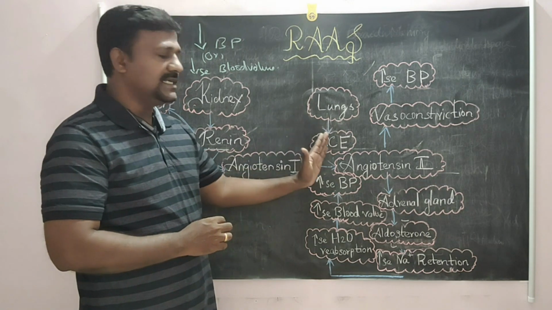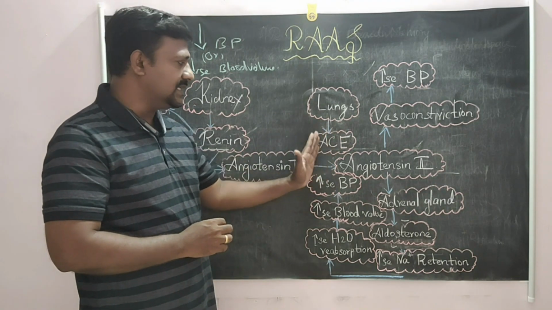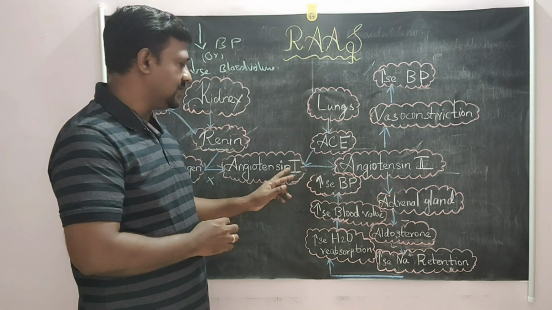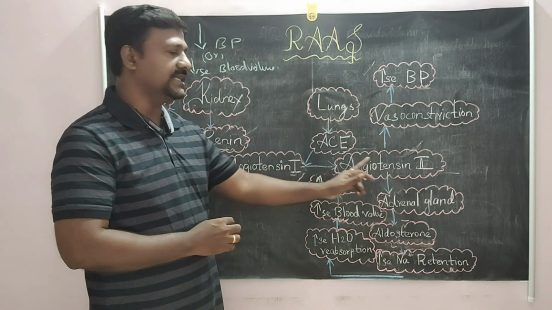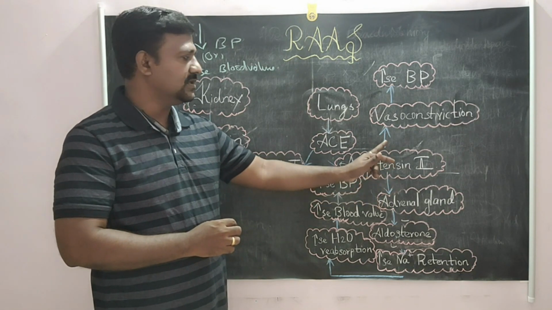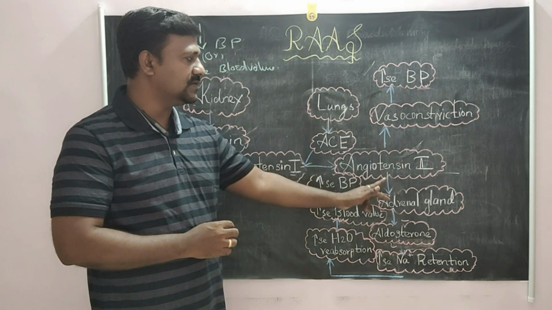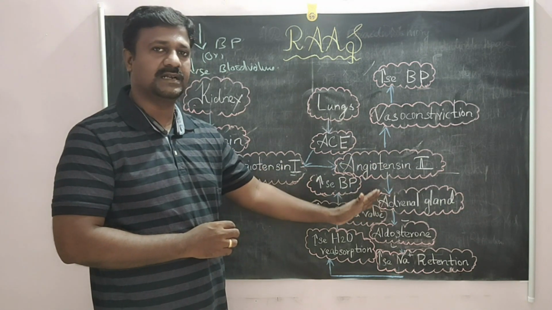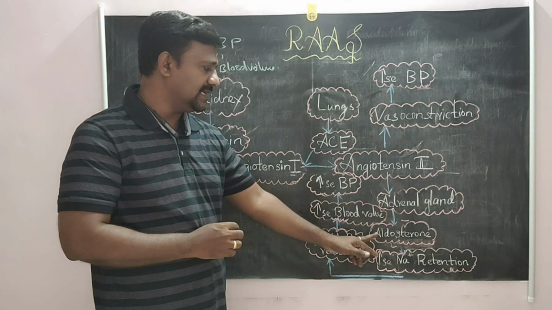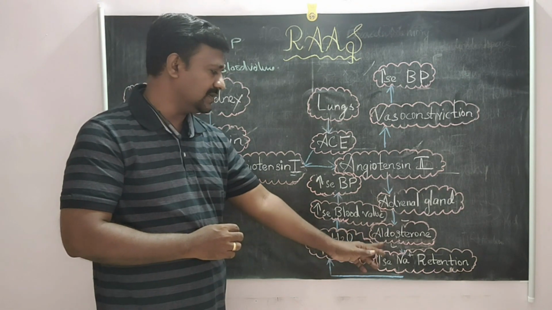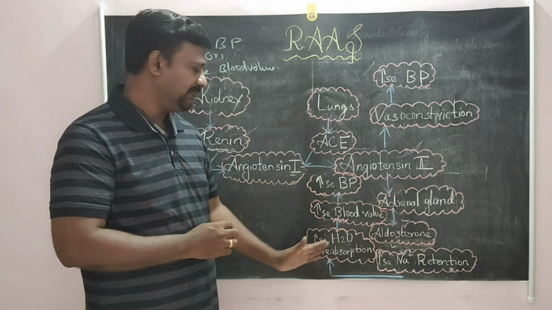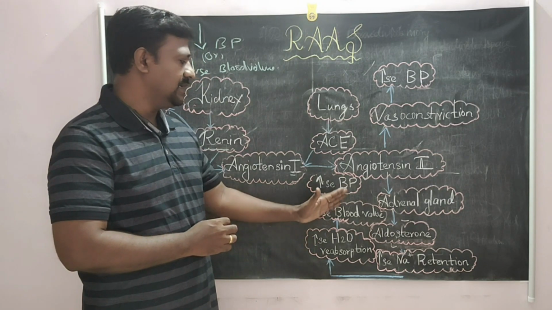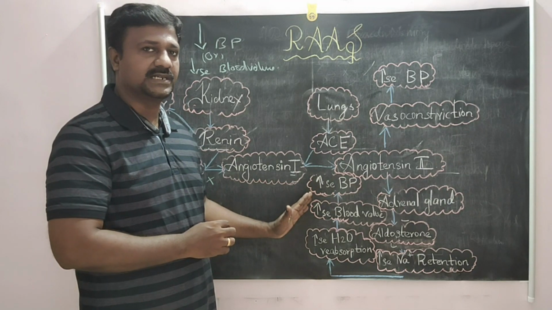If you administer an ACE inhibitor, it blocks the conversion of angiotensin 1 to angiotensin 2. So once angiotensin 2 is blocked, there is no further stimulation of the adrenal cortex region. So it decreases the aldosterone level and also decreases the sodium retention, decreases the water reabsorption, and decreases the blood volume, that leads to decreased blood pressure.